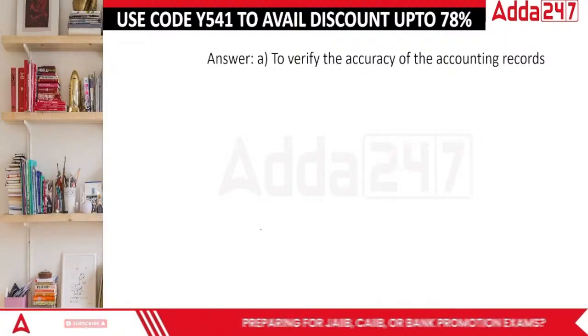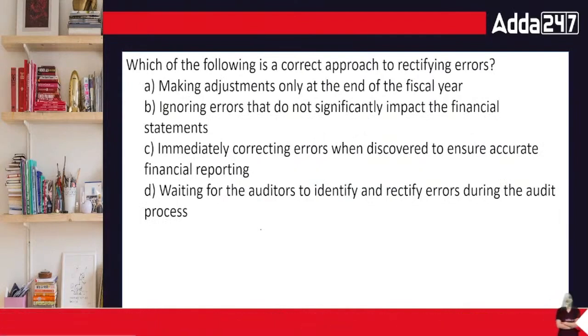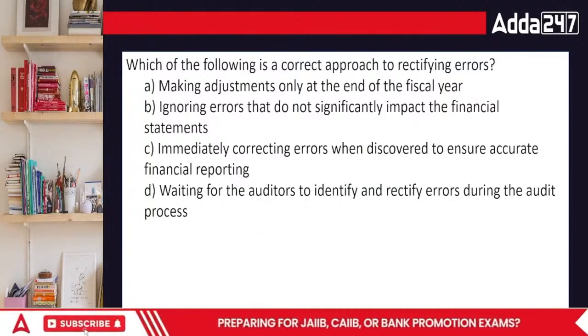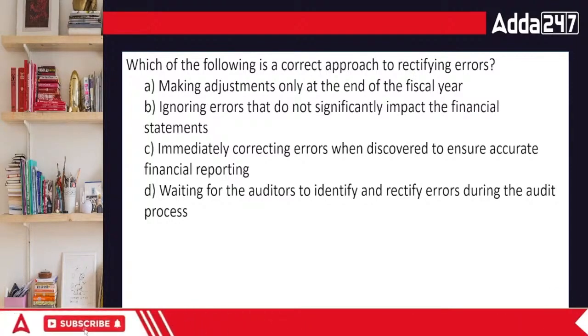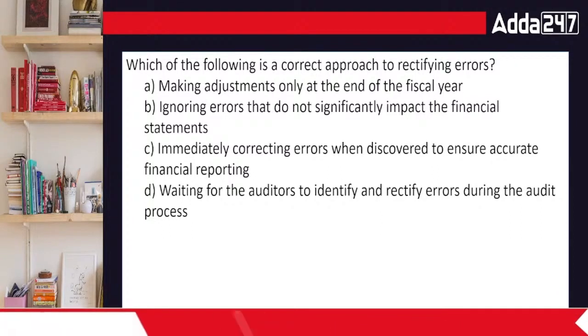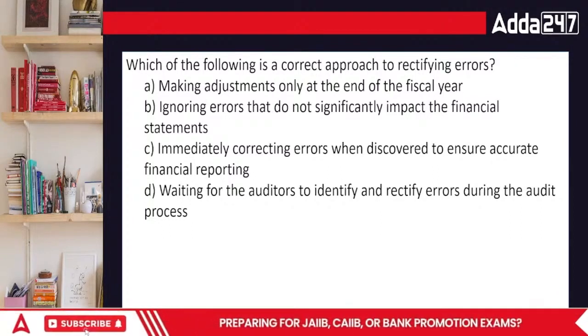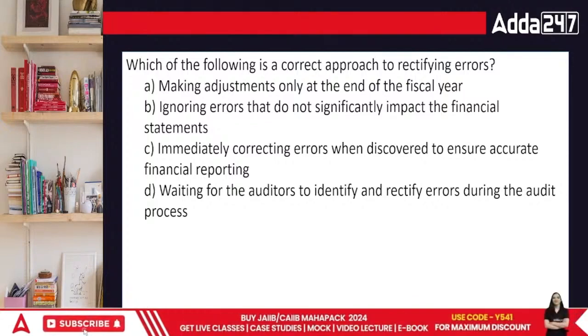Chaliye then. Next question, everyone. Which of the following approaches to rectifying errors? Making adjustments only to end the fiscal year, or ignoring errors as they do not significantly impact the financial statements. It does actually. Immediately correcting errors when discovered to ensure accurate financial reporting, or waiting for the auditors to identify and rectify errors during the audit process.